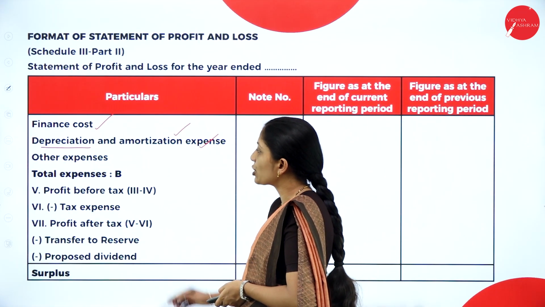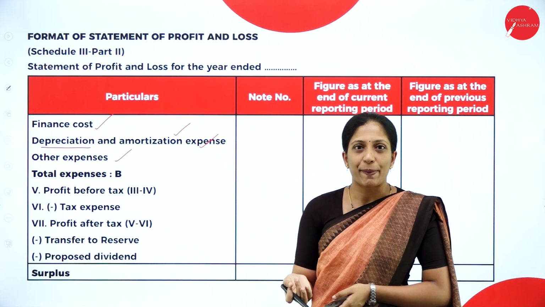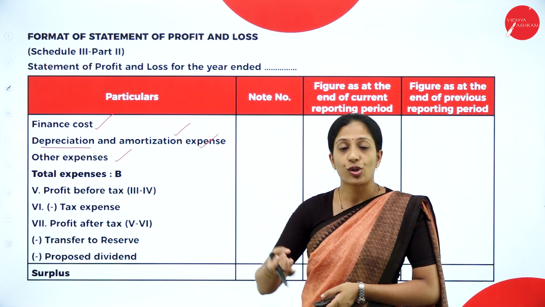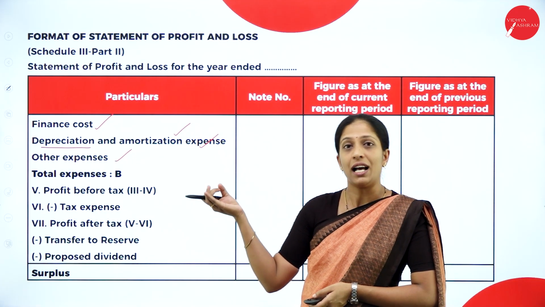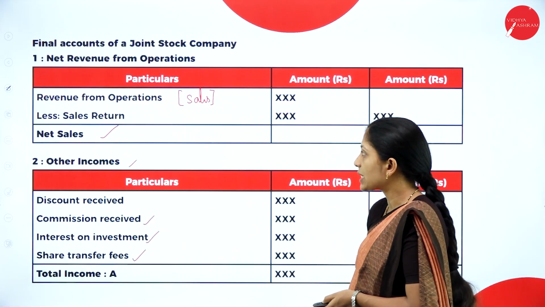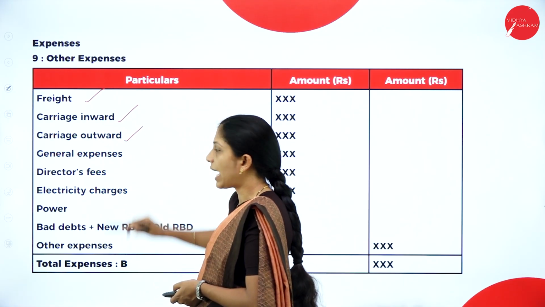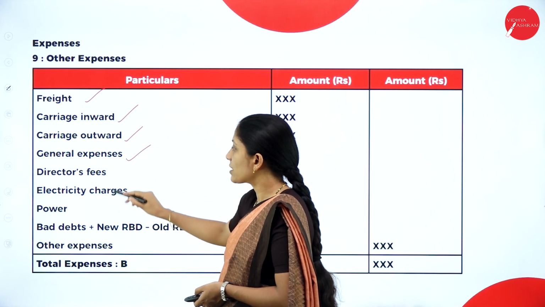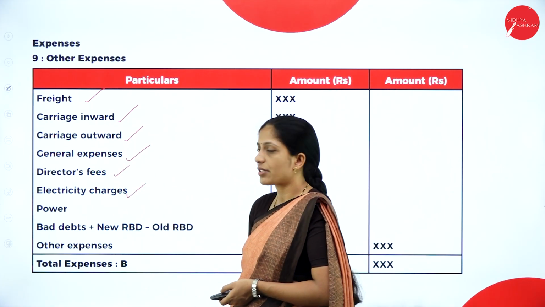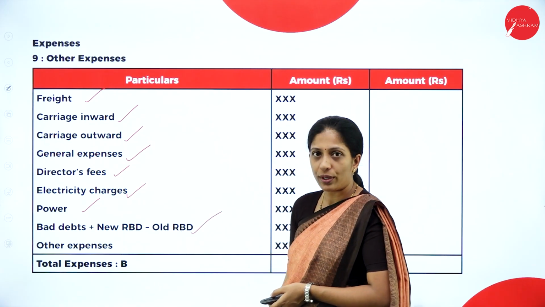Next, coming to the next one, we have other expenses. So other than that, any expenses, like rent, these are expenses that come under other expenses. So let us see the list or note of other expenses. So other expenses, we have freight charges, carriage inward, carriage outward, general expenses, directors fees, electricity charges, power, bad debts plus new RBD minus old RBD.